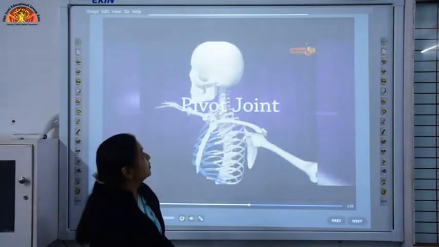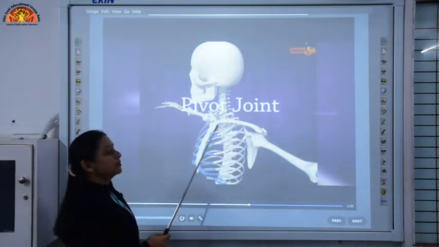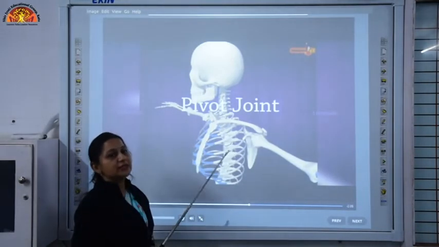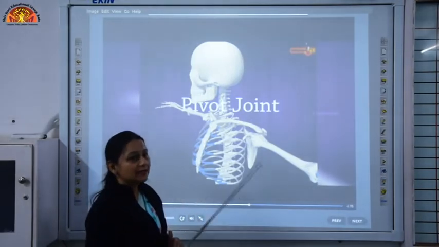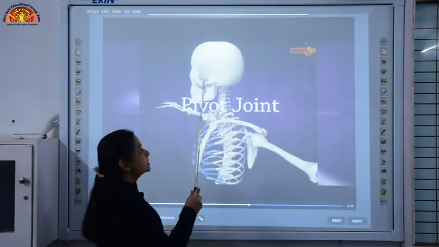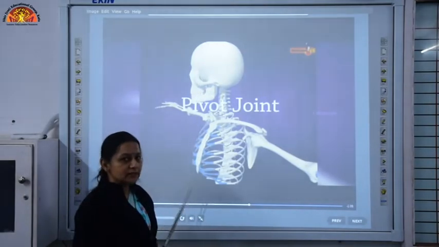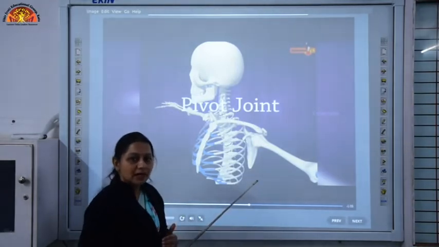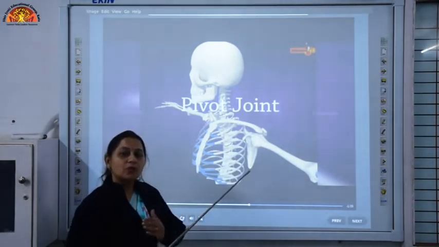The third type of joint that we are going to discuss is the pivot joint. This type of joint is present between the top vertebra of our vertebral column and the skull. This joint allows our head to move up and down, and at an angle of 180 degrees.